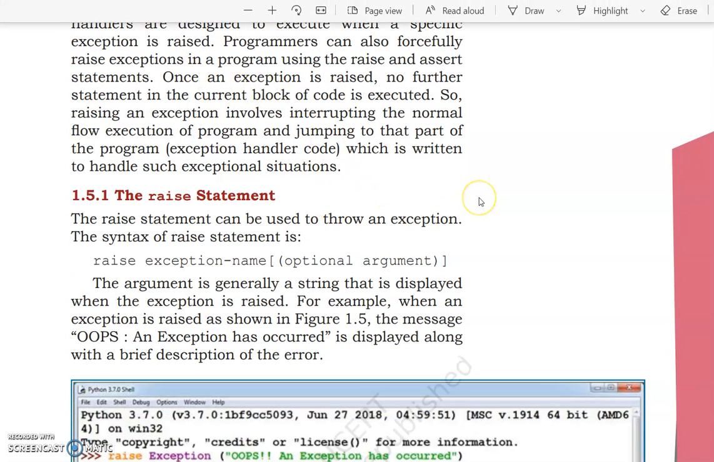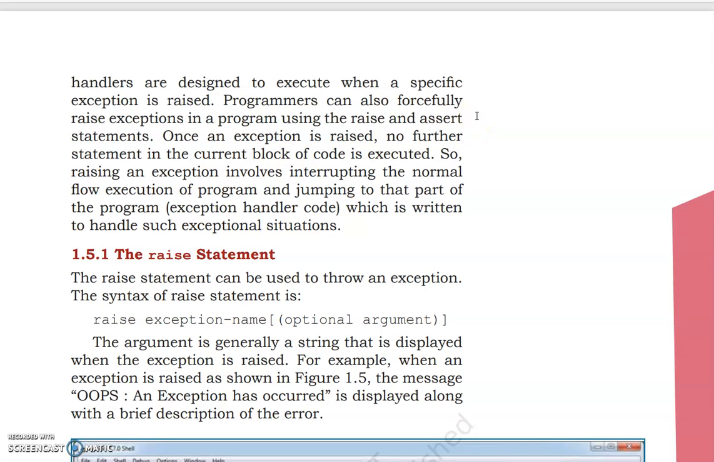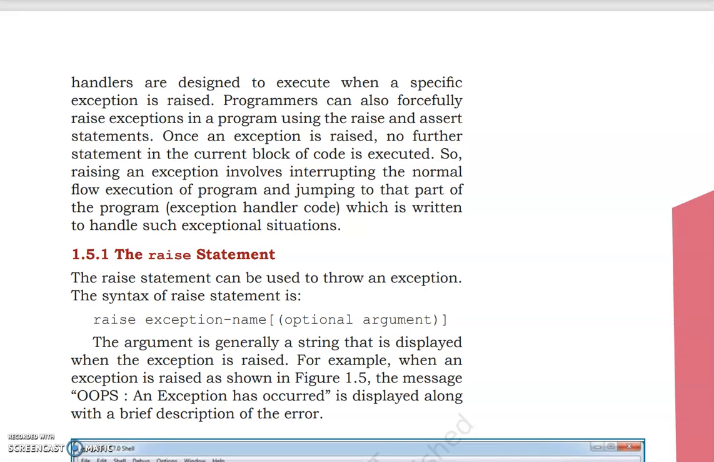Now there are handlers that are designed to execute when a specific exception is raised. Programmers can also forcefully raise exceptions in a program using the raise and assert statements. So automatically when we are compiling or interpreting the source code, if there is an error, it can be raised. And if it does not come automatically, the programmer can also forcefully raise an exception. And this can be done through two different statements, the raise statement and the assert statement.